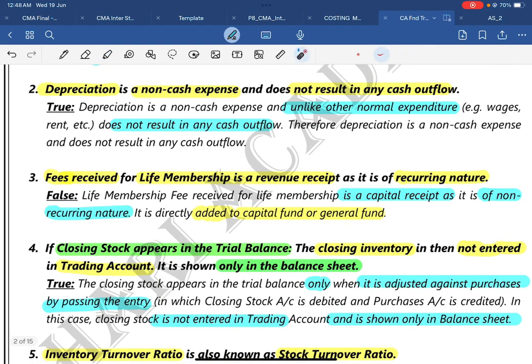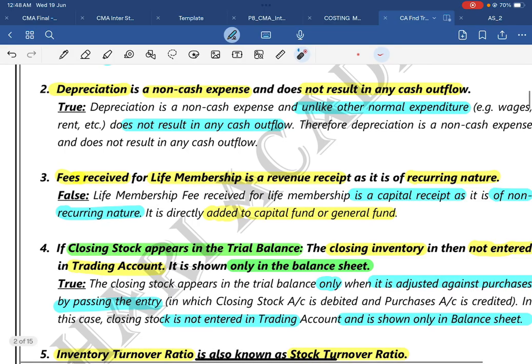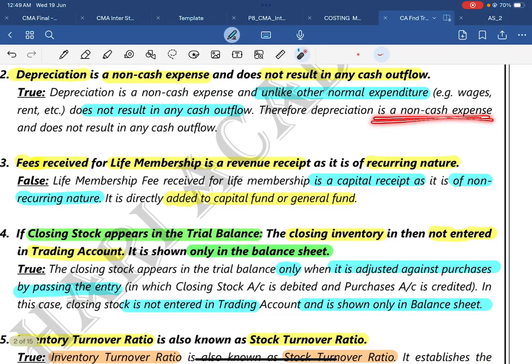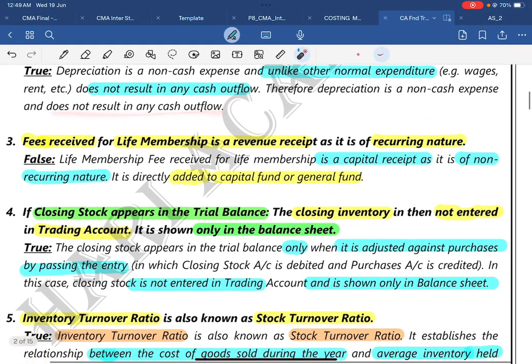Question number 2. Depreciation is a non-cash expense and does not result in any cash outflow. Definitely true, because depreciation is a non-cash expense. Unlike other expenditure is a keyword; you need to give examples like wages, rent, salary, which result in cash outflow. Once the bracket closes, that point ends. Here, does not means depreciation does not result in any cash outflow. Therefore, depreciation is a non-cash expense and does not result in any cash outflow.